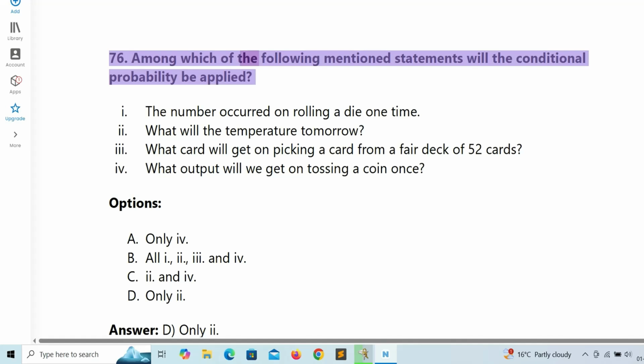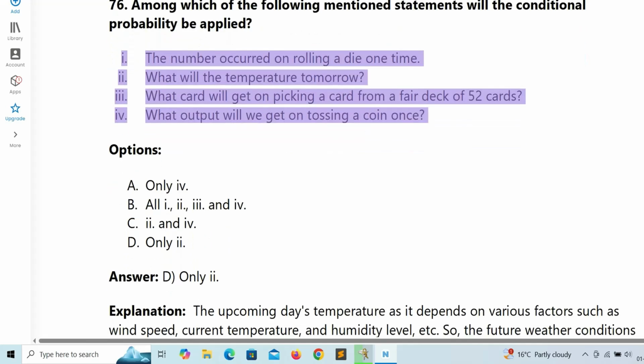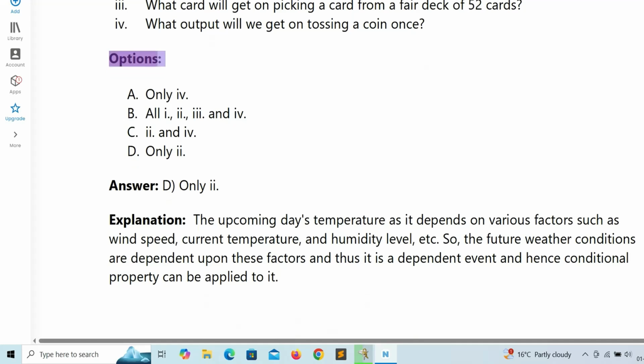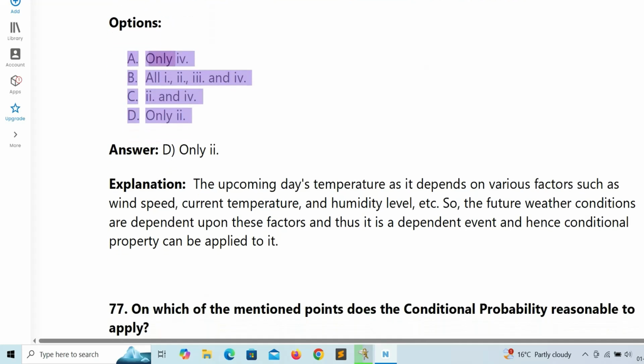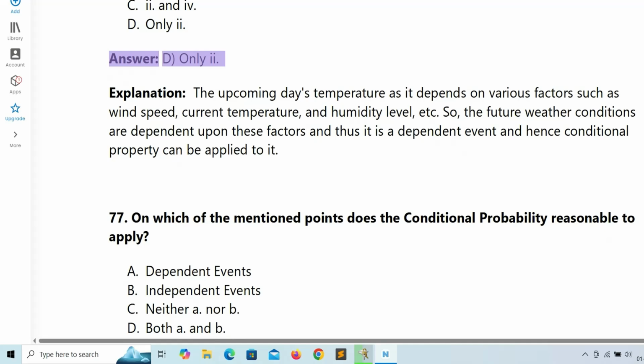76. Among which of the following mentioned statements will the conditional probability be applied? 1. The number occurred on rolling a die one time. 2. What will be the temperature tomorrow? 3. What card will we get on picking a card from a fair deck of 52 cards? 4. What output will we get on tossing a coin once? Options: A. Only 4. B. All 1, 2, 3, and 4. C. 2 and 4. D. Only 2. Answer: D. Only 2.